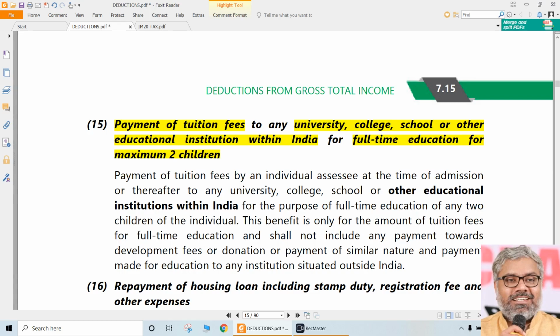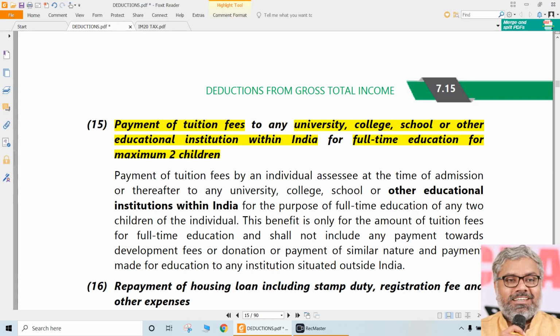Technically speaking, CA should be studied like this. People will register with ICAI. ICAI will send books. You should study and pass. That's all. But most of us cannot do that. So we are taking the help of some experienced people who can teach us. That's all. Other than that, there is no curriculum for full-time education in the chartered accountancy examination at all. So chartered accountancy cannot be called a full-time education. Hence, any fees paid for CA coaching is not eligible for this 80C deduction.